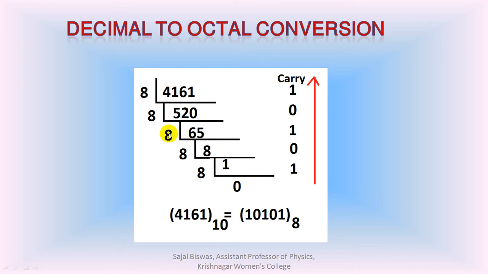In the similar process, all the carries we have found out are written in the reverse order, and we get the octal equivalent of the decimal number 4161 as 10101. In the similar manner, we can convert any decimal number into octal number.